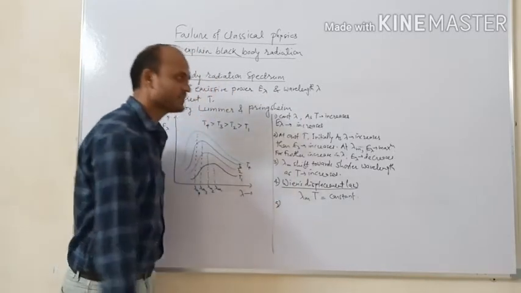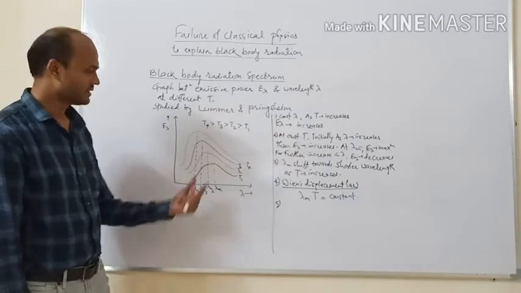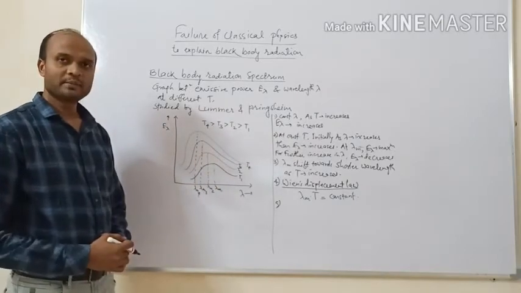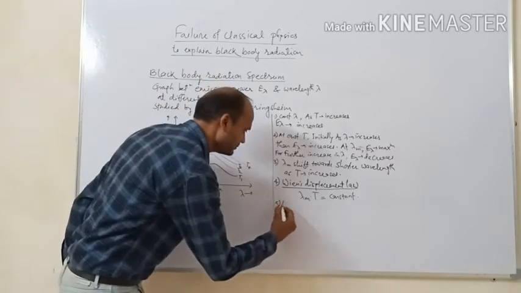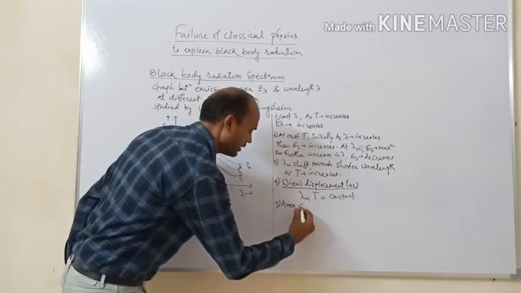So the next observation from this black body radiation spectrum is the area under the curve.